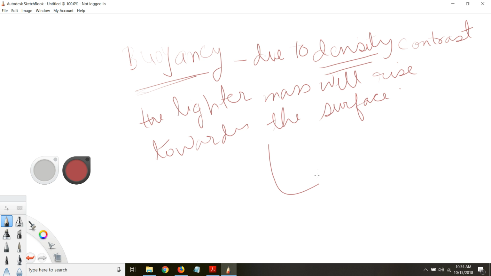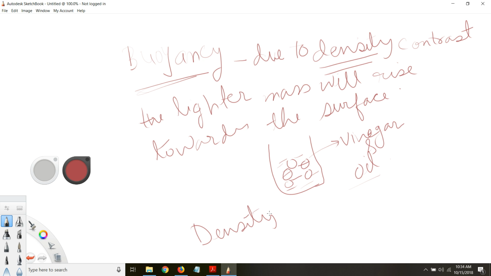surface. So if you have a beaker here and suppose you have two different liquids, you can think of it as vinegar and oil. So whichever one is lighter, oil is lighter, it will start to rise toward the surface due to this density contrast. So density, I hope you guys know this term. Density is nothing but mass per unit volume.